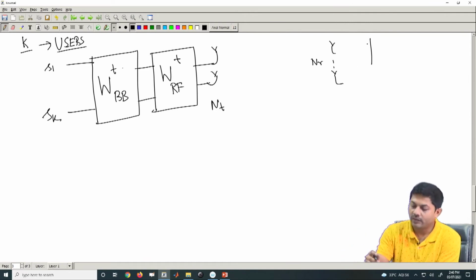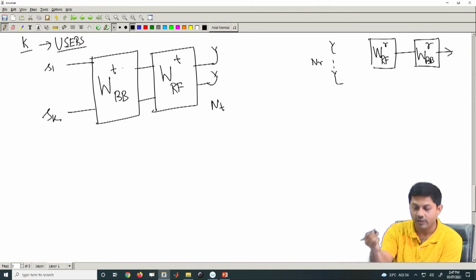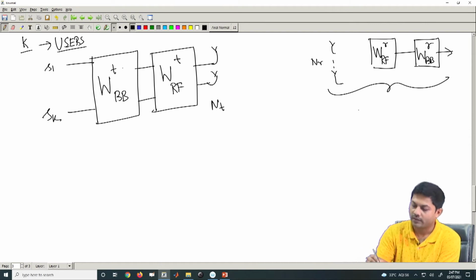So, what is the first thing? Each and every user will be having the same set of blocks. So, you will also have a WRF, but it is at the receiver side. Then you will have WBB at the receiver side and so forth, right. This is how it is for a single user case. Now, this is one user.